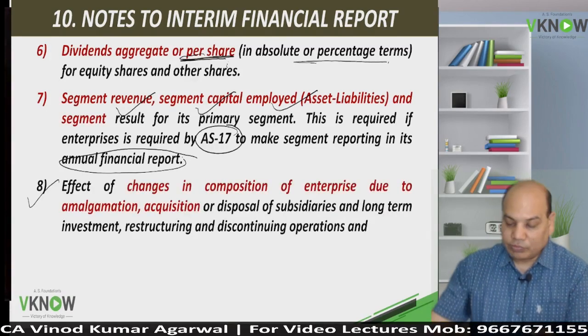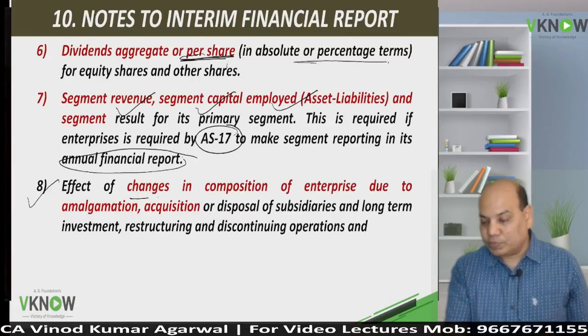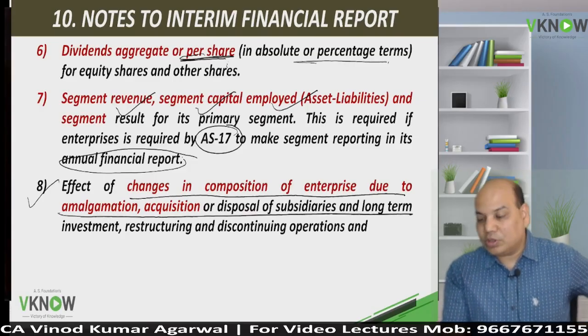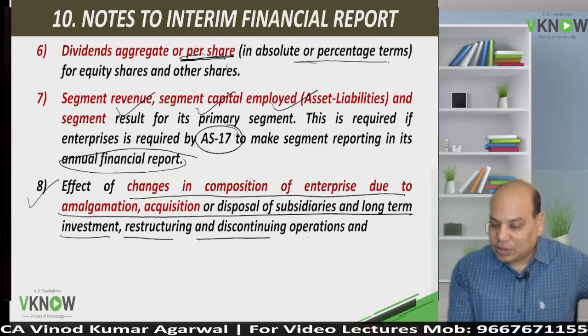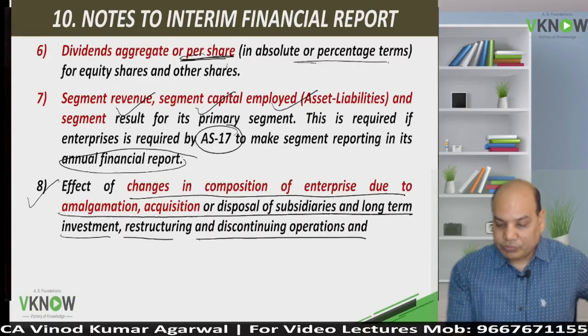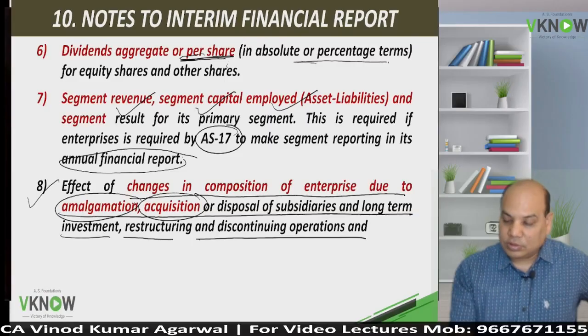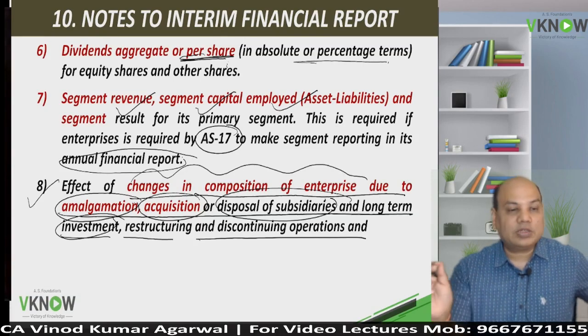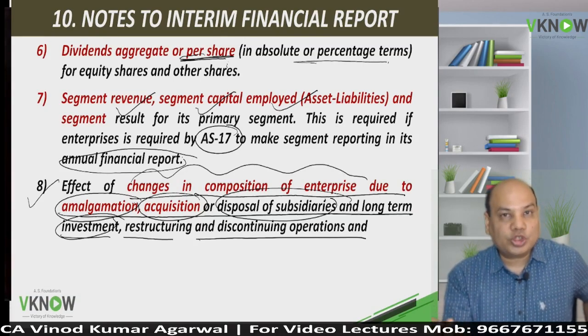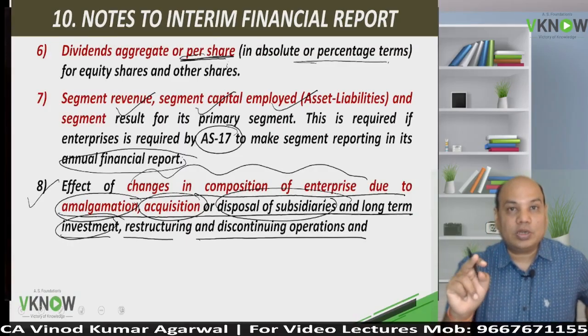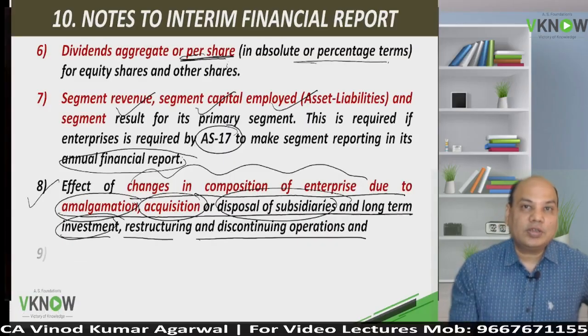Next disclosure is effect of changes in composition of enterprise due to amalgamation, acquisition, disposal of subsidiaries, long-term investment, restructuring and discontinuing operations. So if company has entered into such events, this will affect the fundamentals of the company. That is called composition of the enterprise. The business has completely changed because of such major event. Make disclosure. Why? This will affect the risk and reward of the investor.